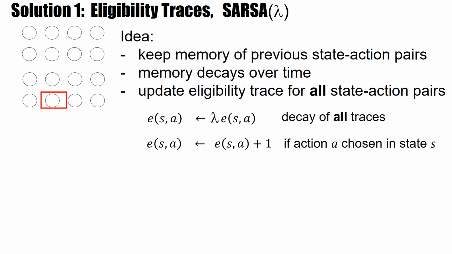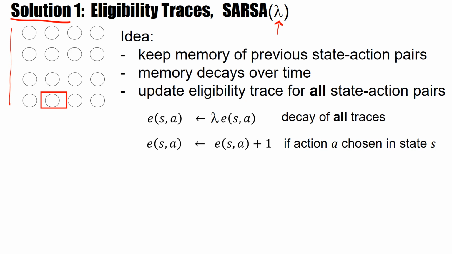How can we solve this? In this video, I will discuss a first solution, which is called eligibility traces. And this leads to algorithms that are called Sarsa of lambda, where lambda has something to do with the eligibility trace. Let's look here.